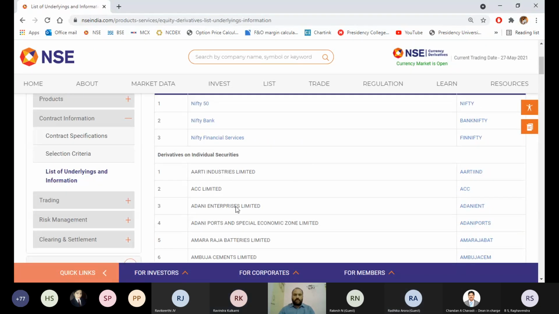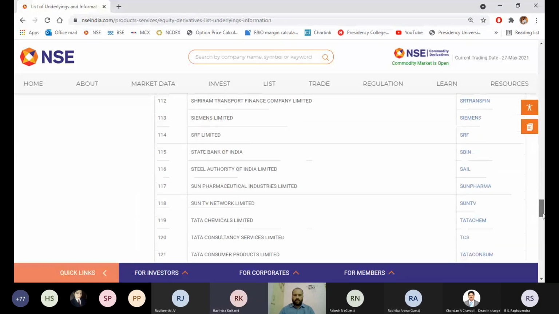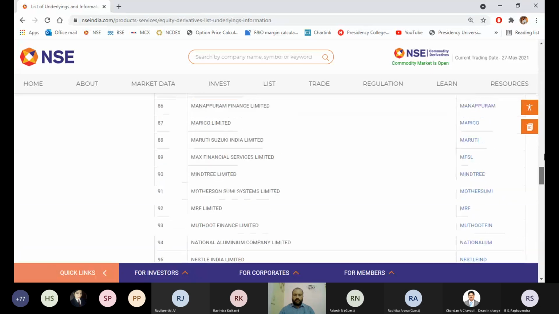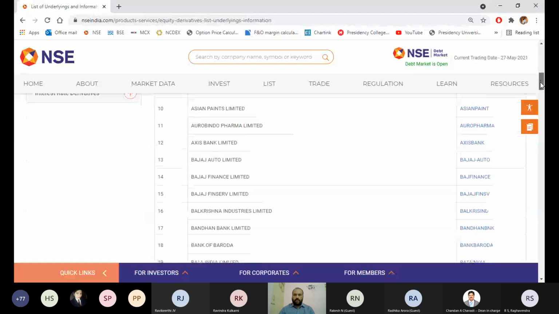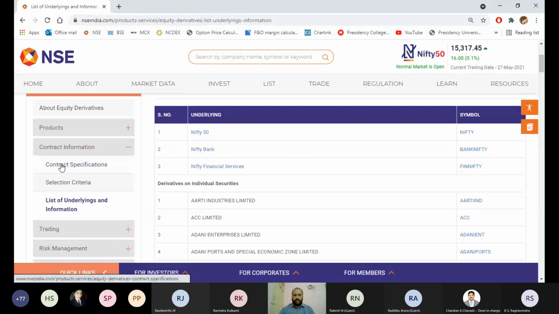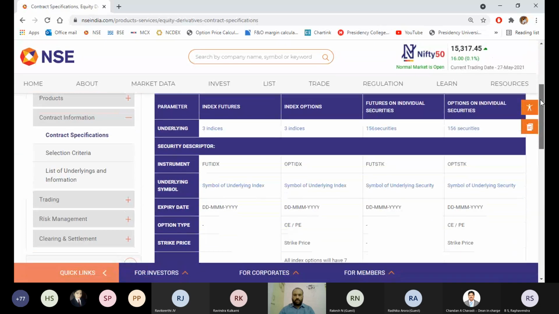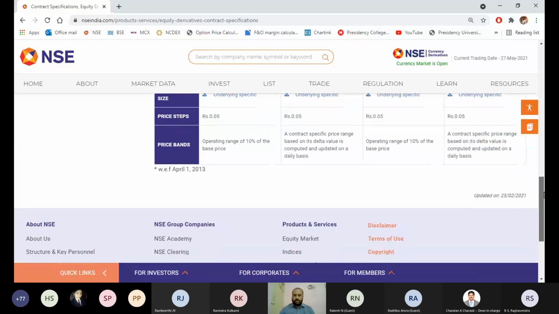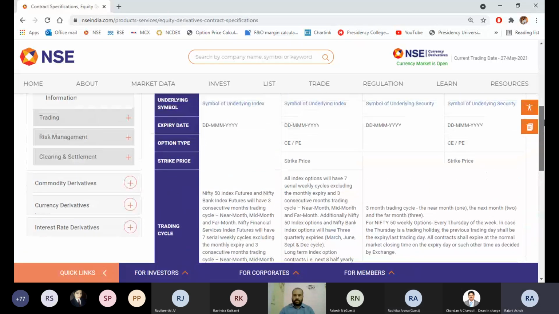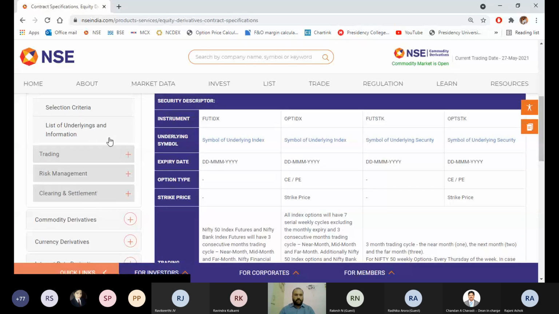Then you can see the list of stocks which are there in the trading. So these are the list of stocks. If you look, we have 156 stocks which are available for trading. If you want to download the list, what you have to do is directly go here, download this contract specification. The moment you click on contract specification, you're going to get this list. Okay, contract specification, which are the contracts, underlying symbol, all those details will be there.